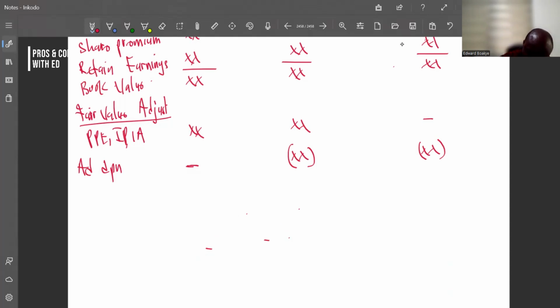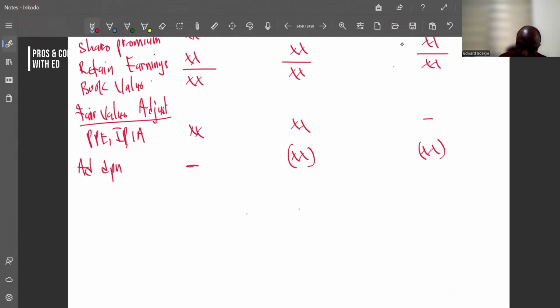So if you come to the fair value adjustment, the PPE, if the difference was, let's say, 1,000, it is 1,000 added to the asset and then 1,000 added at beginning and also at acquisition reporting. So 1,000 minus 1,000 will give you what? 0. Will give you 0. Okay, so we should have that in mind.